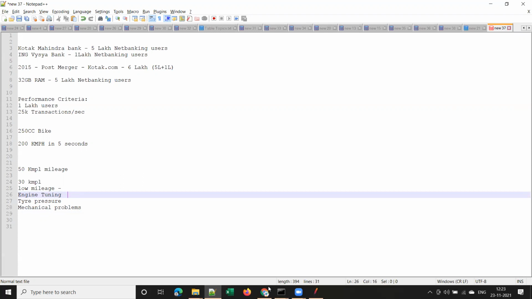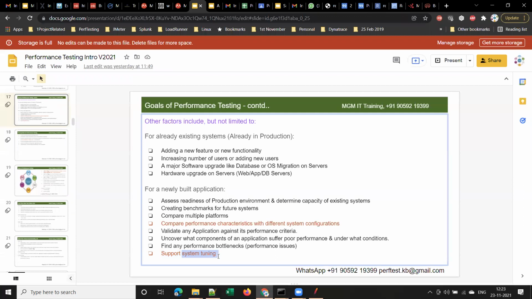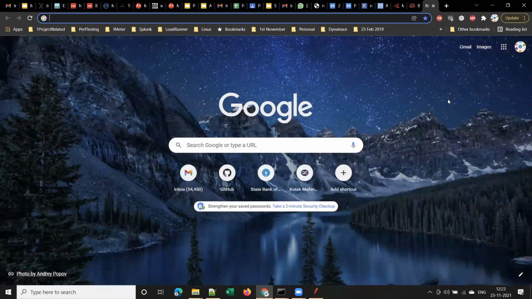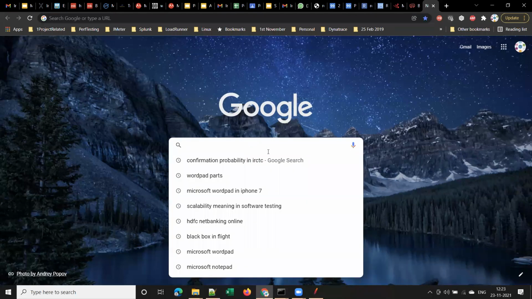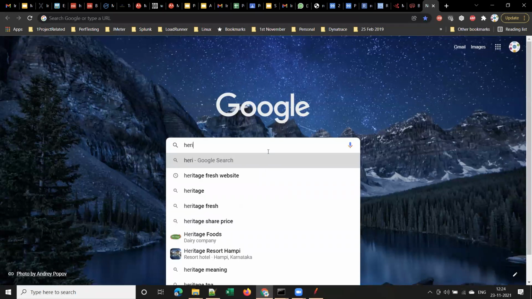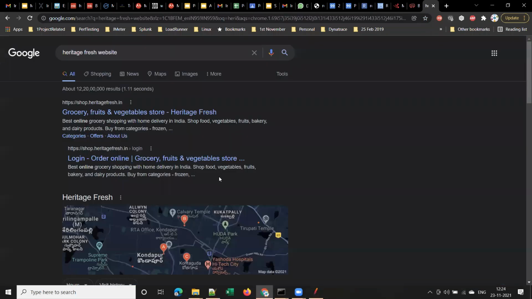In the same way, this is system tuning. What is system tuning? Application tuning is nothing but using appropriate software configuration to get better performance from the application. That is called system tuning. Suppose there is some web application whose performance is not good. Assume any application, for example, I'll take Heritage Supermarket. Previously there was a very low set of users using this Heritage Fresh website, for example.